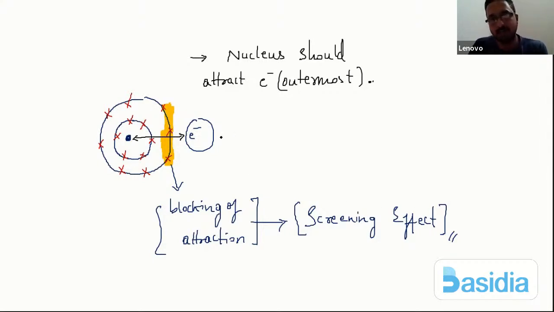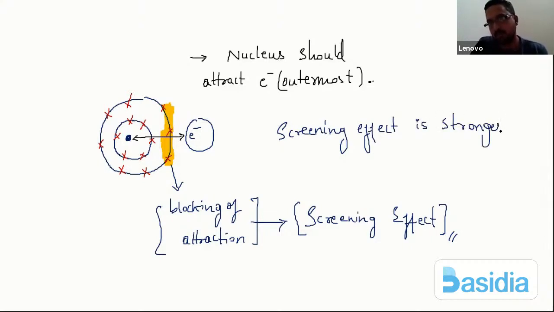So what do I understand? If my screening effect is stronger, that means if my blocking of attraction is stronger, the electron moves far away, correct?